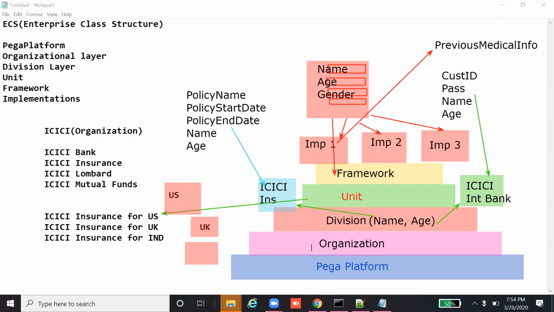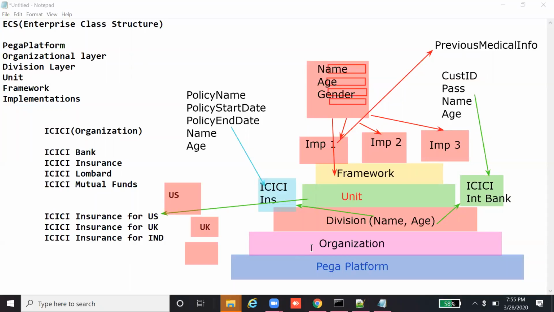This is the base. If you don't design a good enterprise class structure for an application, the design goes wrong, and that will have a huge impact on the entire application. We need to analyze the complete business and even its future, because the organization may extend its scope.